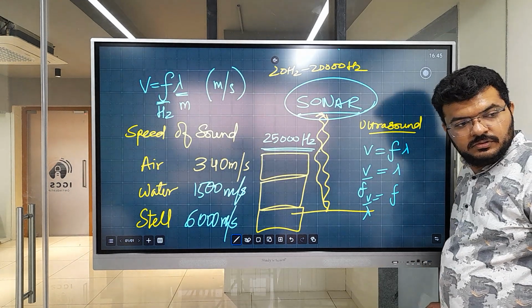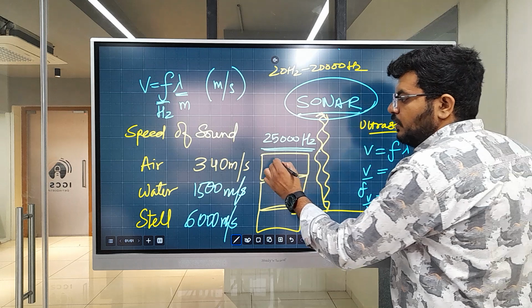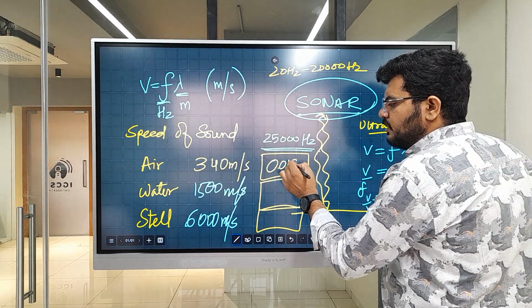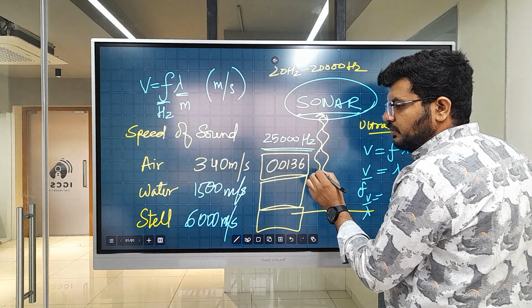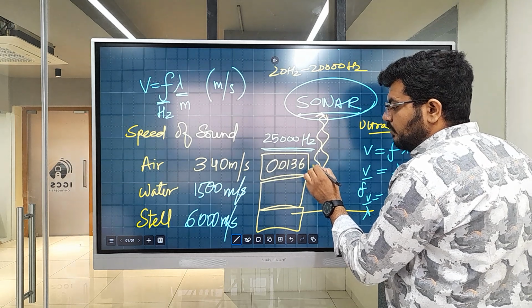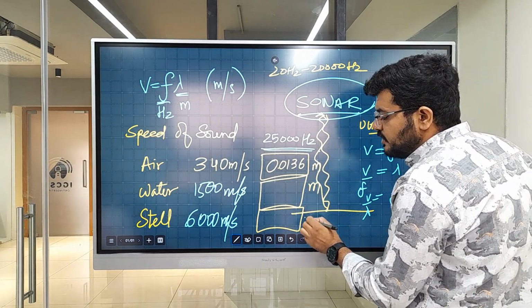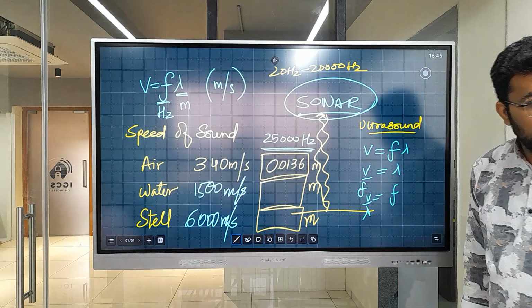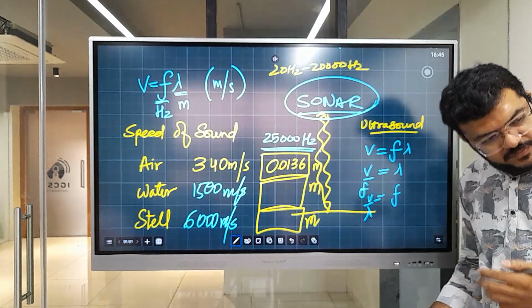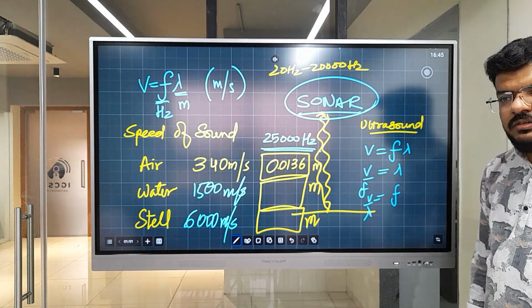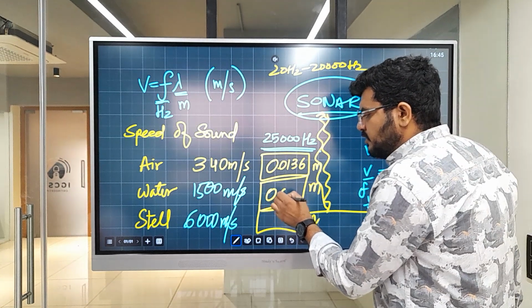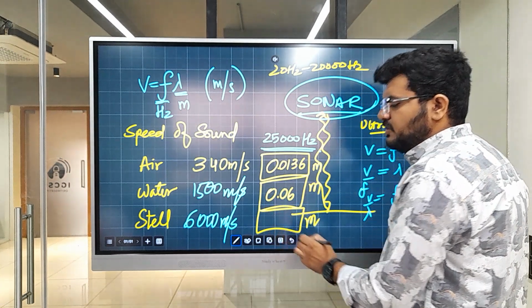0.0136. 0.0136 meters per second? Is it hertz and meters? Meters. It is wavelength. We cannot write hertz, right? No, because it is wavelength. We will use unit meter. Next answer. 0.06 and this is 0.24.